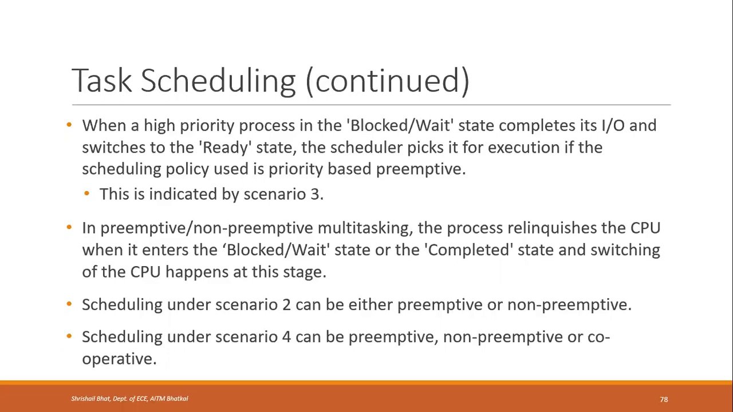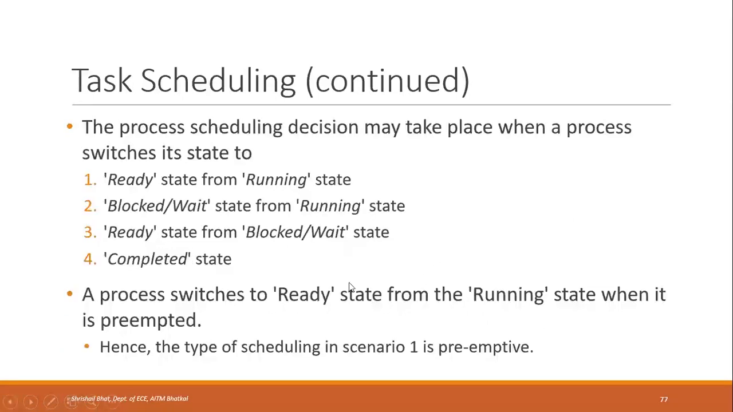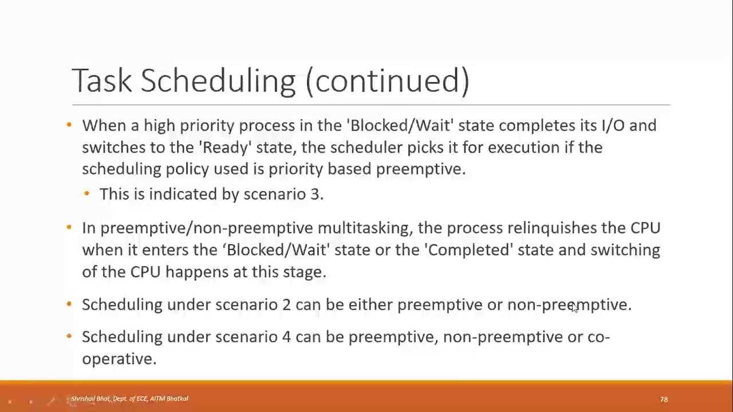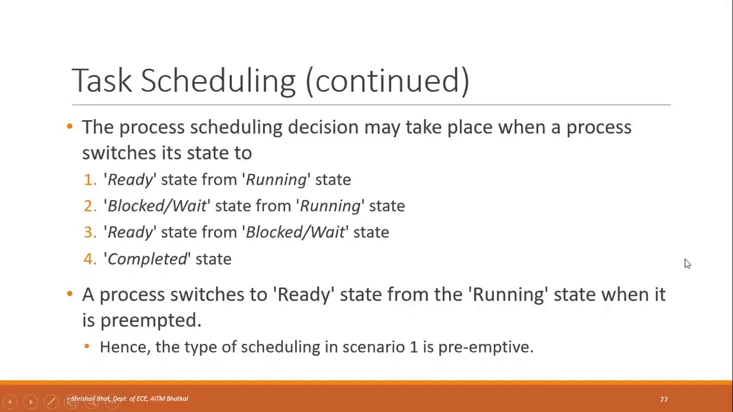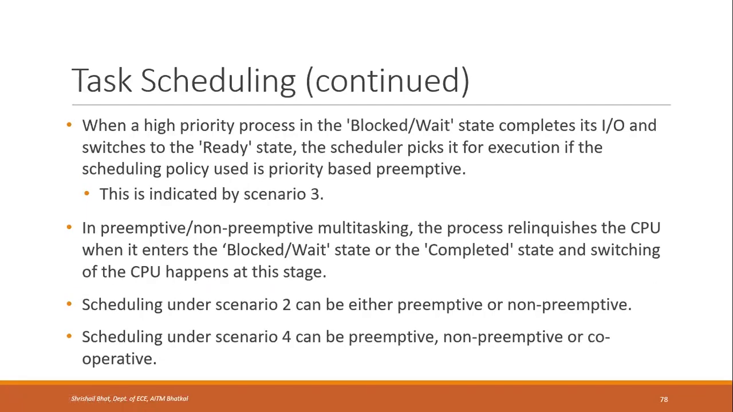So the task can be preemptive or non-preemptive. That is what we have seen in the second and the fourth scenarios here. From running state, if it goes to blocked or wait state, or to the completed state, scheduling will occur, and that can be either preemptive or non-preemptive. Even in the fourth case, it can be preemptive or non-preemptive. In some cases, non-preemptive scheduling is also called cooperative scheduling. Okay, so that's what we have. These are the different situations where scheduling can occur.